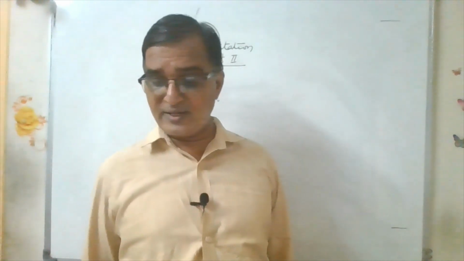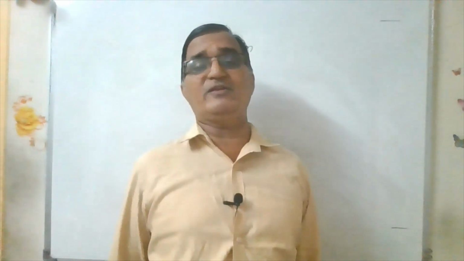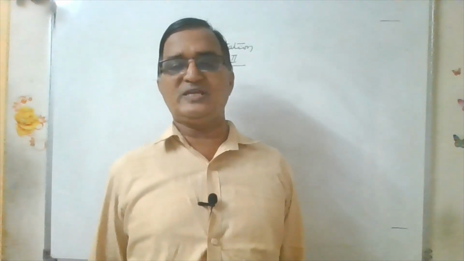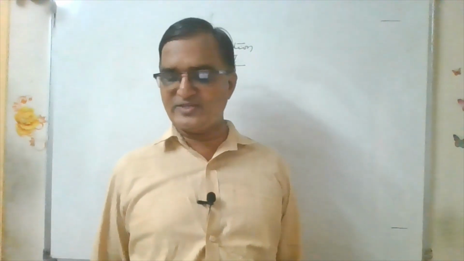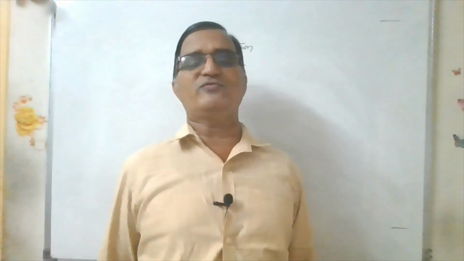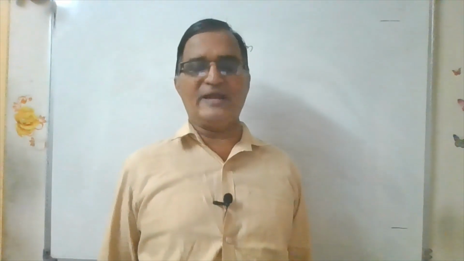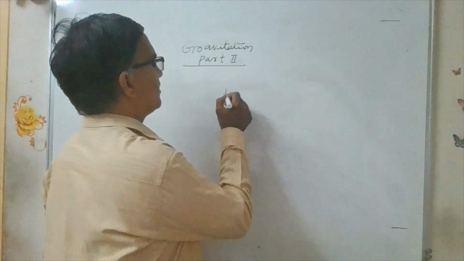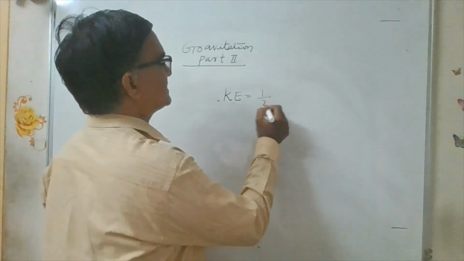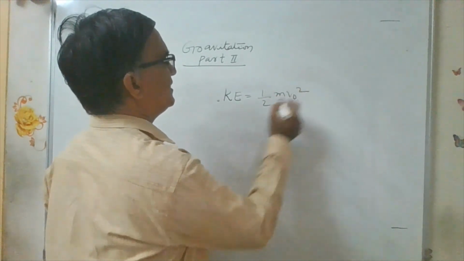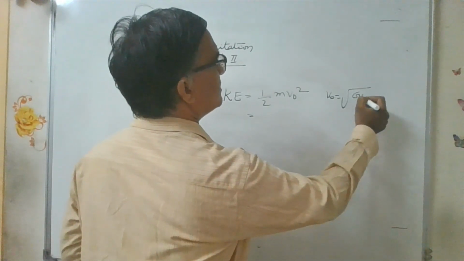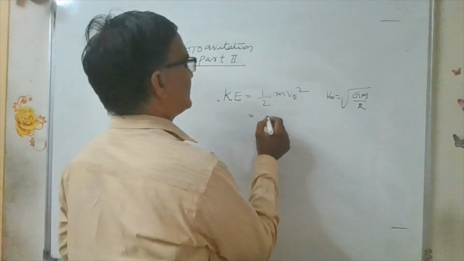Orbital velocity we already discussed in the last class. When the body moves in a circular path, the centripetal force is balanced by the gravitational force of attraction. For any orbiting body around the earth, what is its kinetic energy? It is half m v naught square. You know v naught is equal to under root GM by R, where R is the radius.